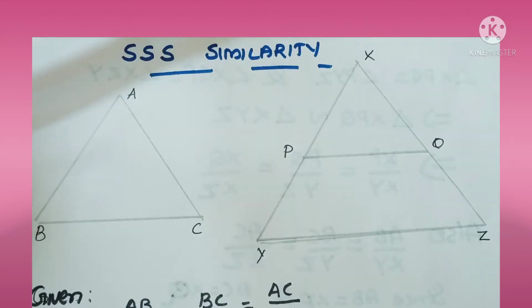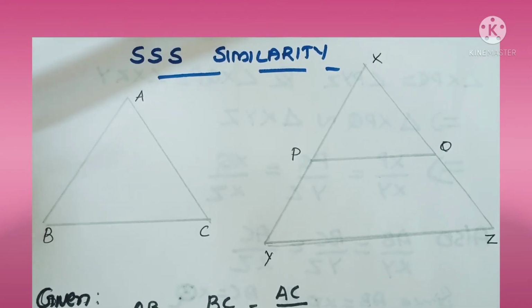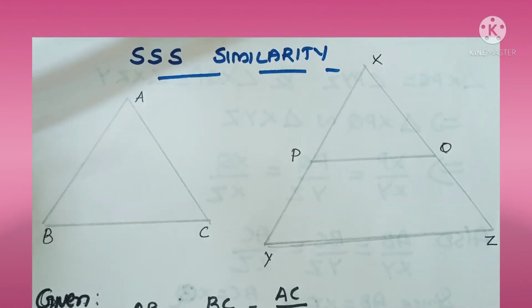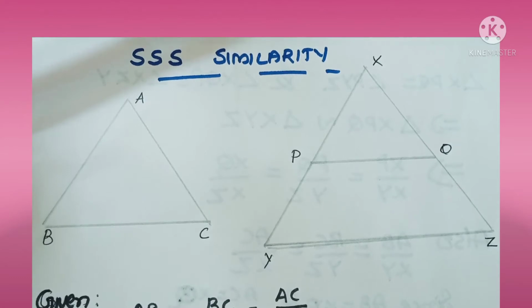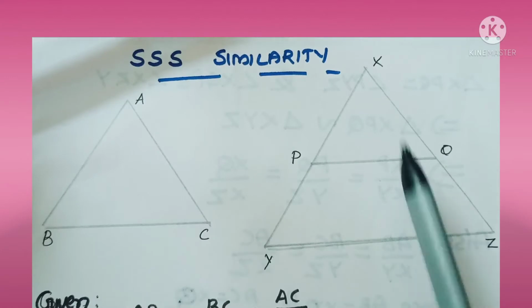Let us prove SSS similarity. For that, we want to consider two triangles, triangle ABC and triangle XYZ. How can we prove this SSS similarity? Here, three sides of these two triangles are in the same ratio. We want to prove that these two triangles are similar. For that, first we want to draw two triangles ABC and XYZ.